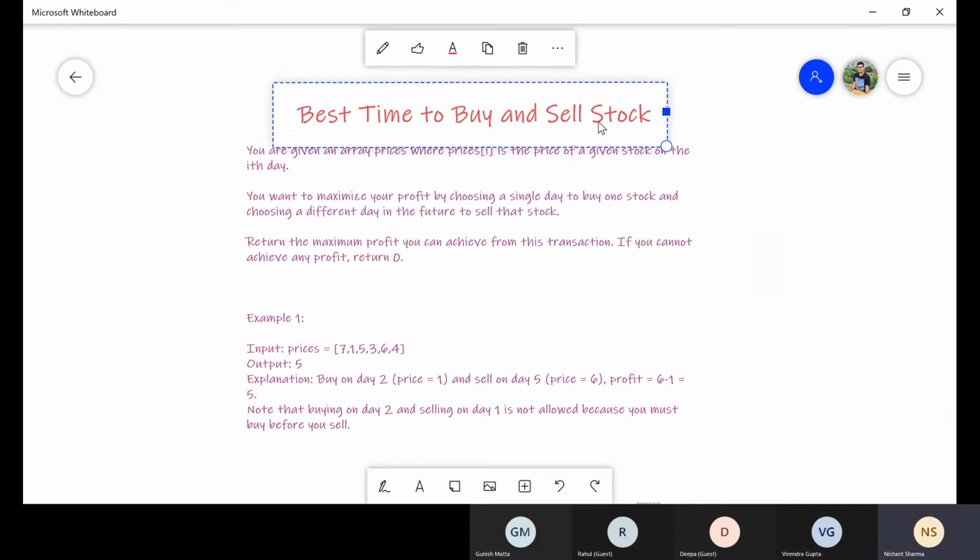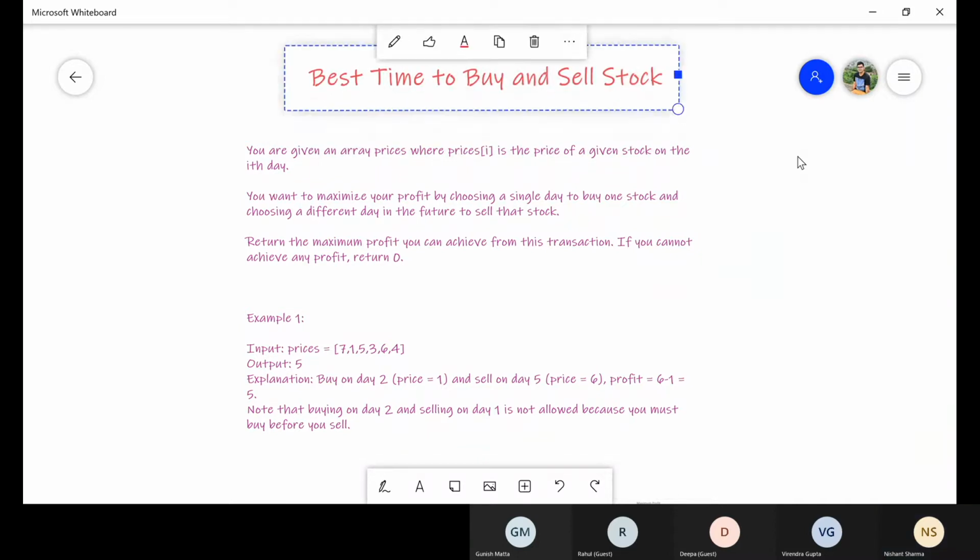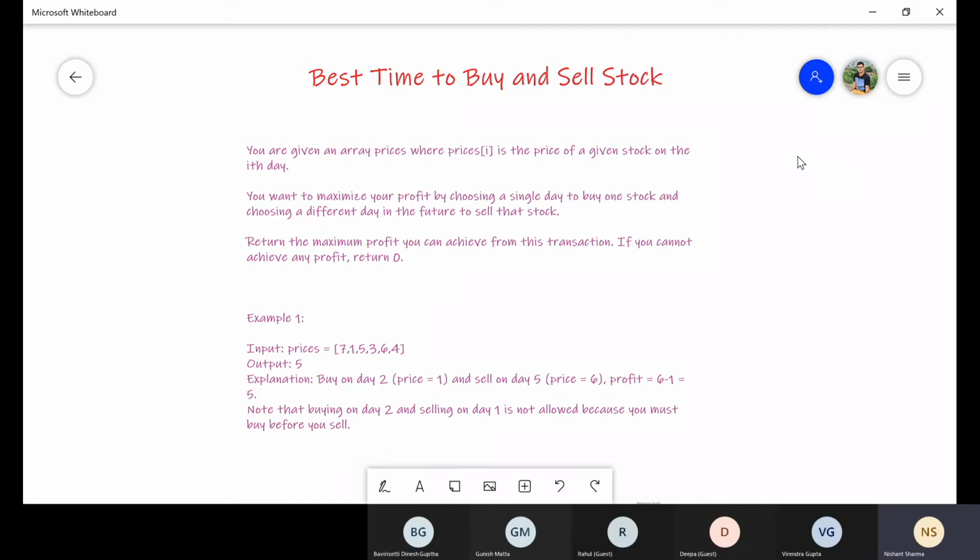This is our first problem. Really, one of the most frequent problems asked in the interview, the simplest one I would say. The problem statement says an array of prices has been given to you, and each index of the array indicates the day.